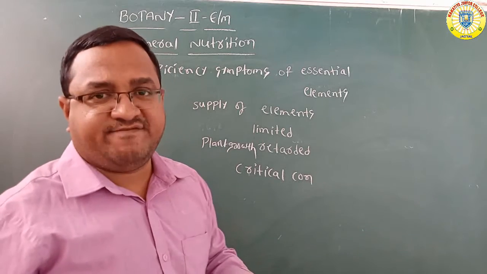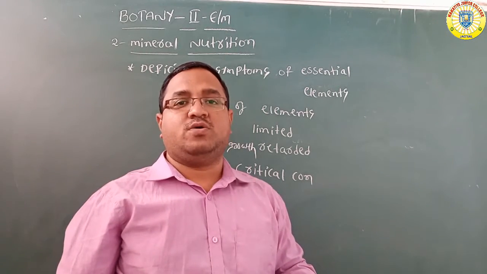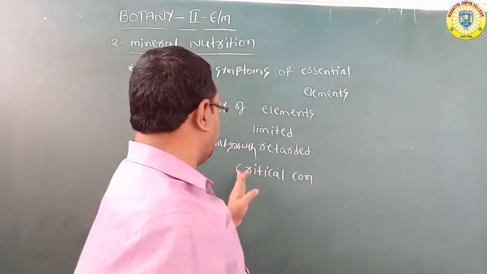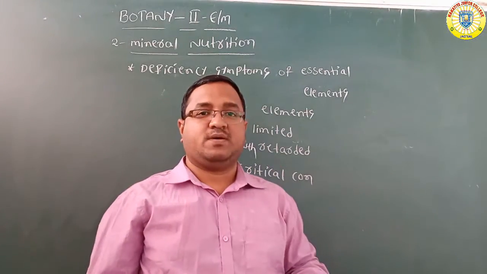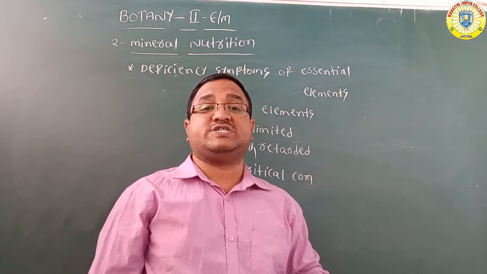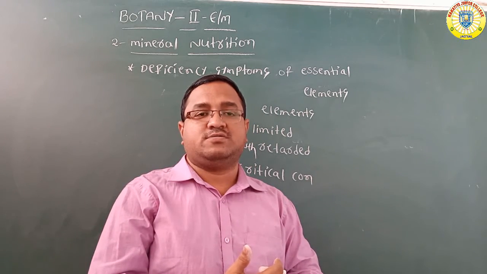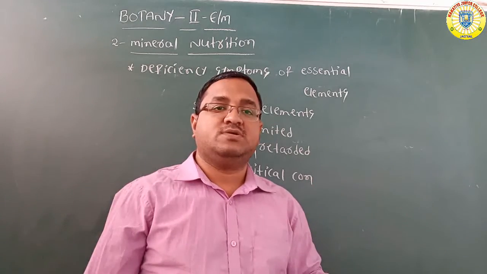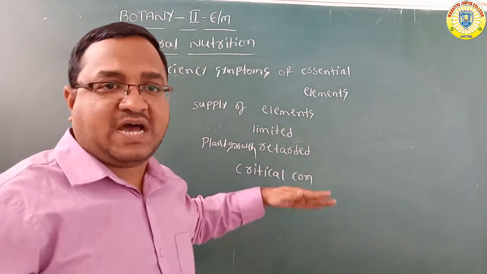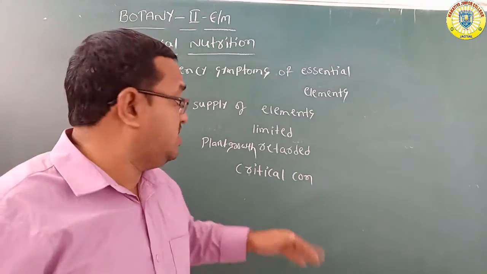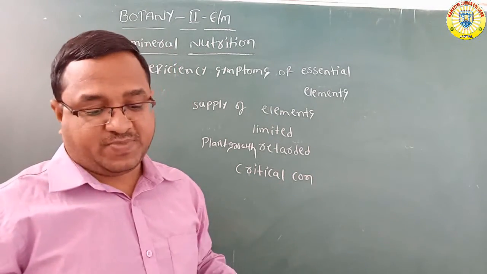The concentration of an essential element below which plant growth is stopped, we term as critical concentration. It means the concentration of the essential element is limited, so that's why the plant growth is stopped. So that low amount of concentration of the essential elements is called critical concentration. Okay.